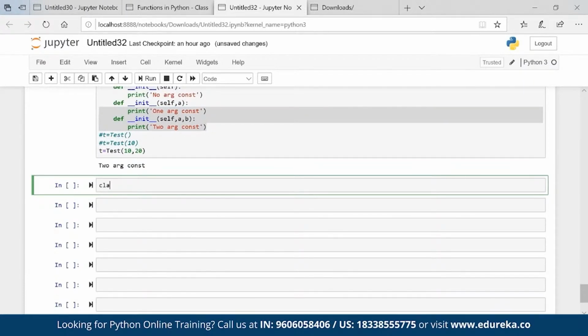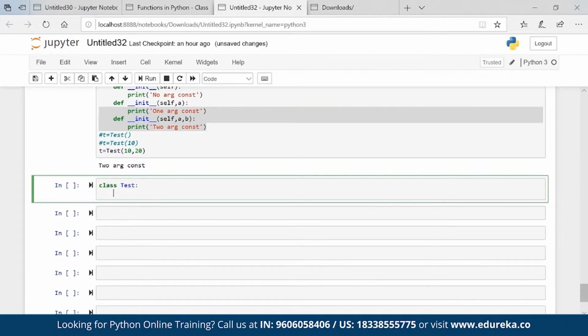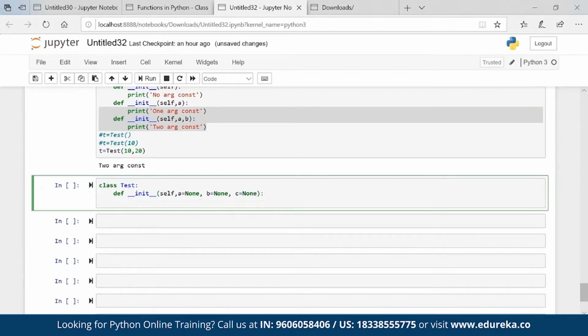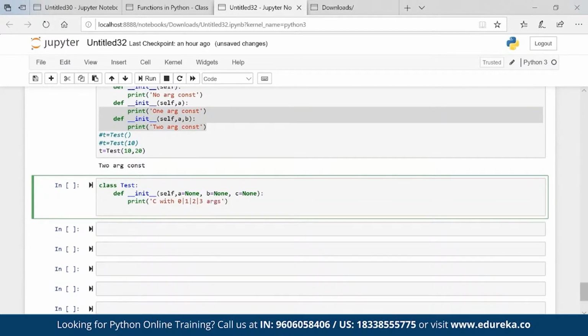That is the solution. So class Test, def __init__(self, a=None, b=None, c=None): print constructor with 0, 1, 2, 3 arguments. t equal to Test().